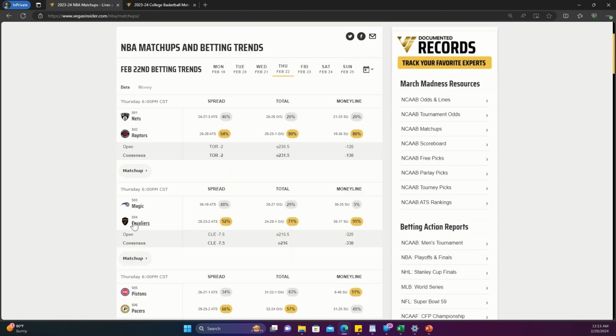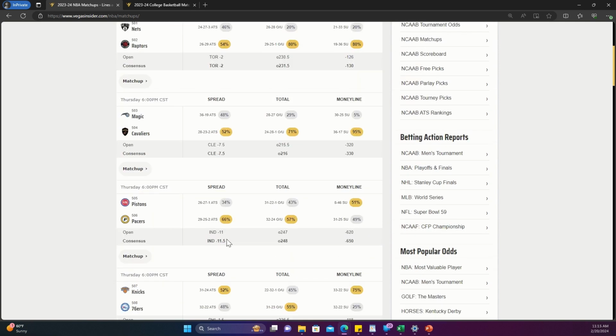We have the Magic Cavaliers, where the line opened up at 215.5. The public liked the under more, and then the line moved up half a point to 216, meaning the bookmakers want you to go with this outcome. So for this game, go with the over. For Pistons Pacers, this one's pretty close to 50-50, but from what I'm seeing so far, the line opened up, people liked the under, and then the line moved up 1 point. For this game, go with the over.